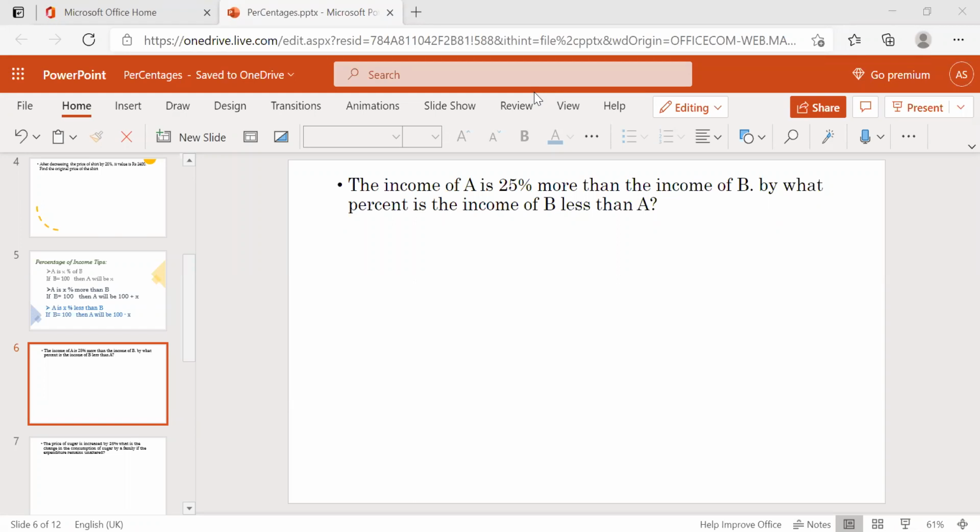If you think like this, it will be the wrong direction. See what they're asking here. Compared to A, B is how much less? Let's see first of all.